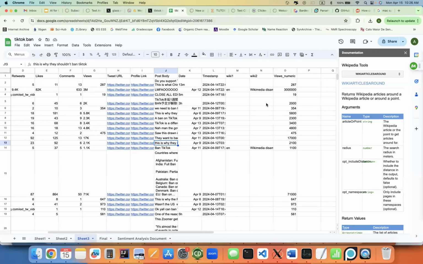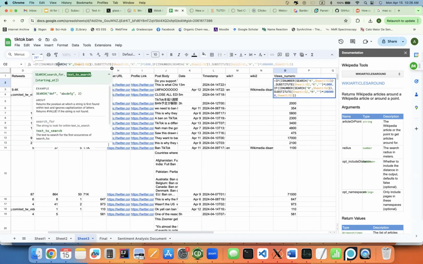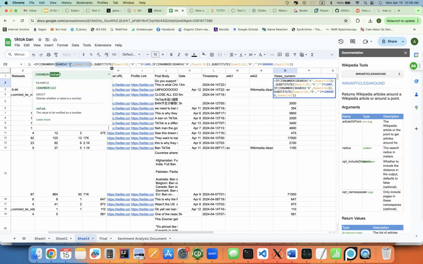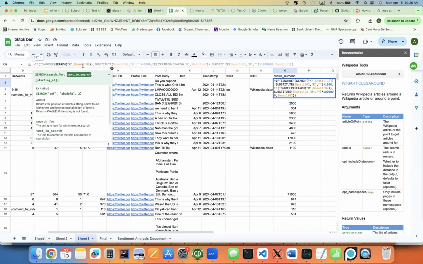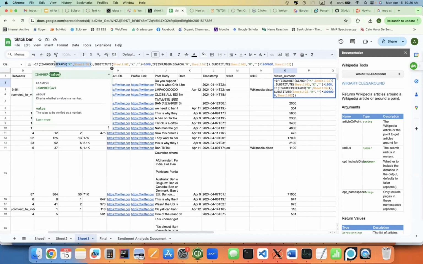All right, I seem to have misplaced that, so I had to recreate it off screen. Here we have the views numeric column and this big long formula. Basically, this says if search looks for K in this cell, and if it finds K, it will return the position of K, and if it doesn't, it returns a value error.